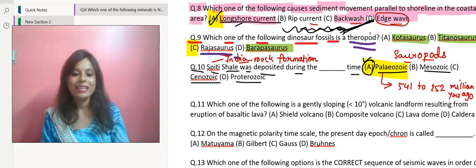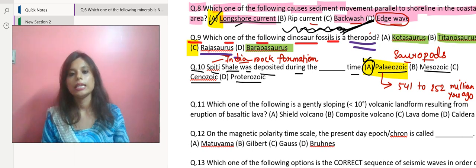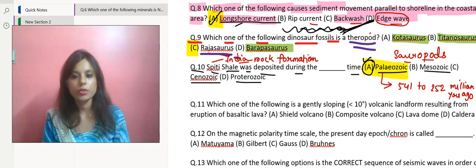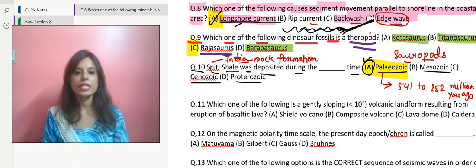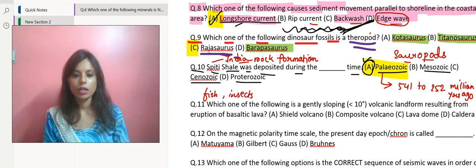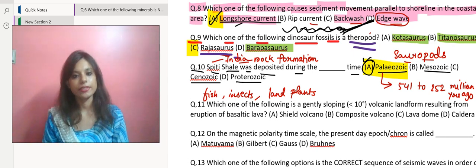And this Paleozoic era is known for the emergence of the early forms of life. The earliest life forms were seen during this time. When I'm talking about earliest forms of life, I might include fish, insects, land plants, because slowly evolution was taking place on the lands.